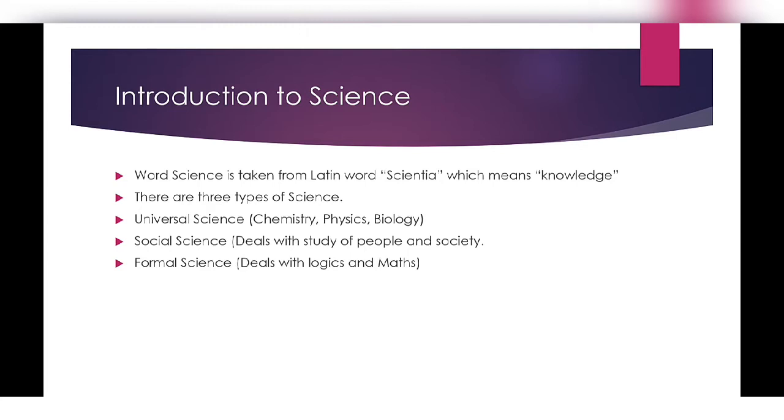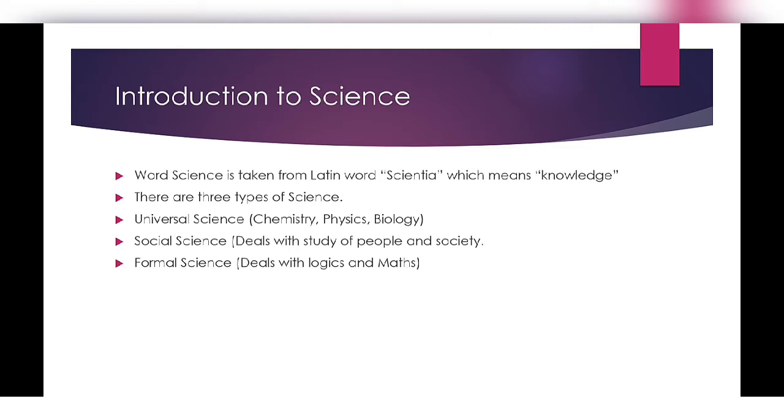It is very important to know which kind of knowledge science is, because Urdu is also a knowledge, Sindhi is also a knowledge, Pakistan studies is also a knowledge. But students, the word science, which is taken from the Latin word scientia, is such kind of knowledge that we gain from observations and experiments. So dear students, there are 3 types of sciences. Number 1 is universal science, number 2 social science, and number 3 formal science.